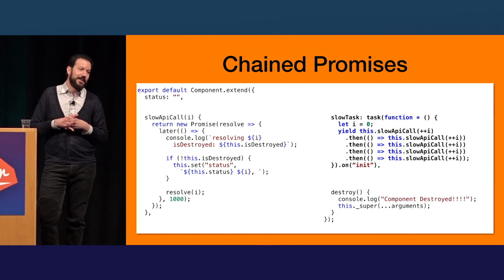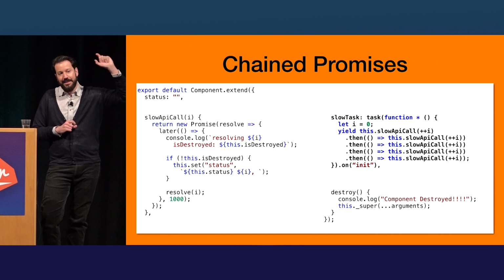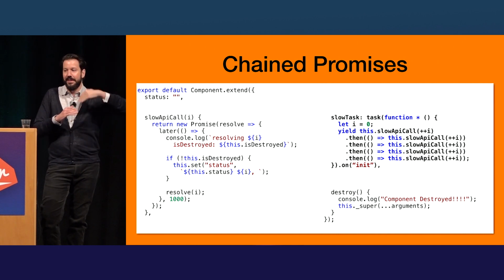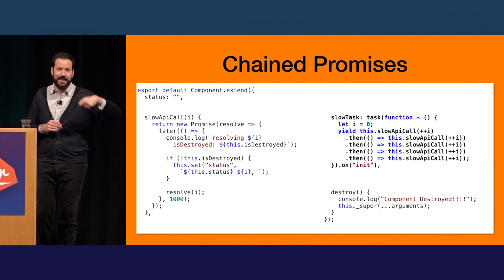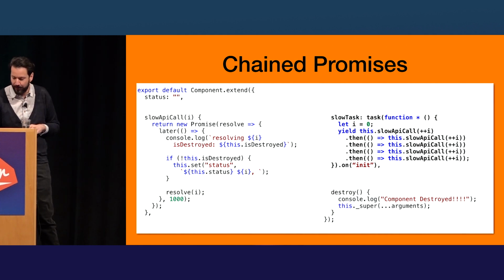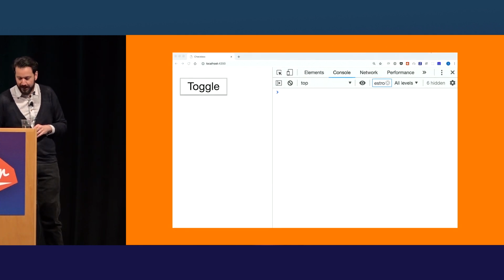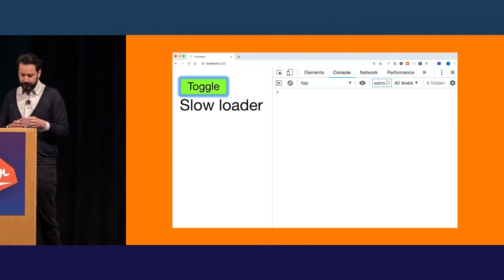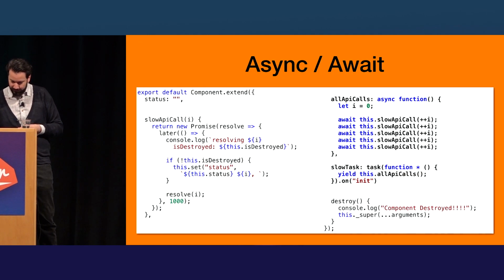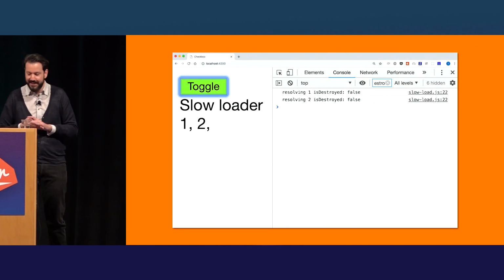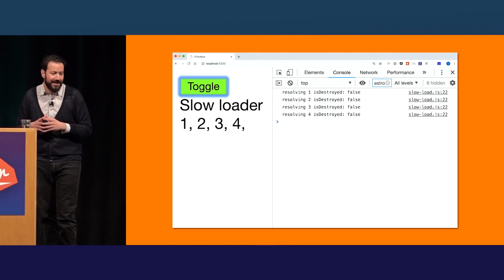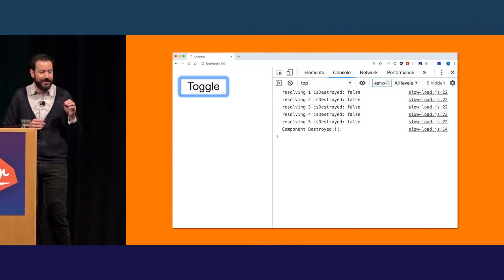So what I've built to demo this is a simple app with a toggle button. When I press the button, it'll render this component. It'll start hitting those API calls once a second. And when I toggle again, we can destroy, and we can see what continues to happen when we've destroyed. So let's watch that. Nope. Let's see. There we go. So I call this thing the slow loader. Just logging each time. Once we destroy it, it's gone.